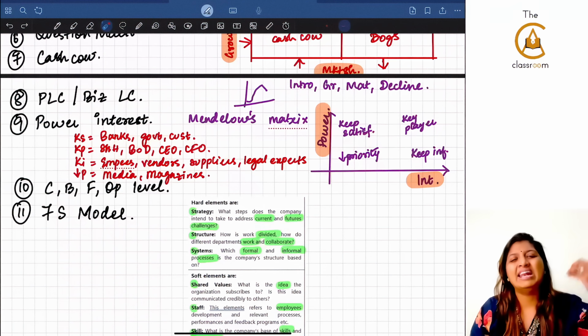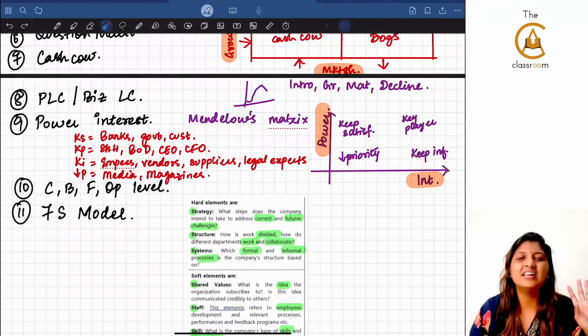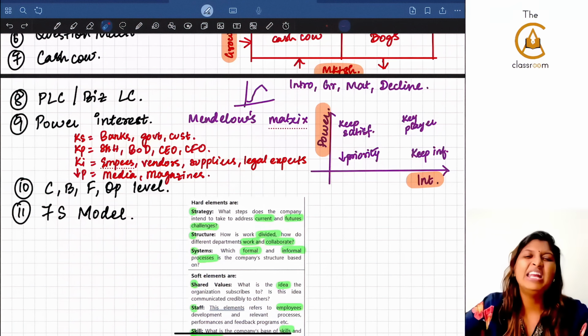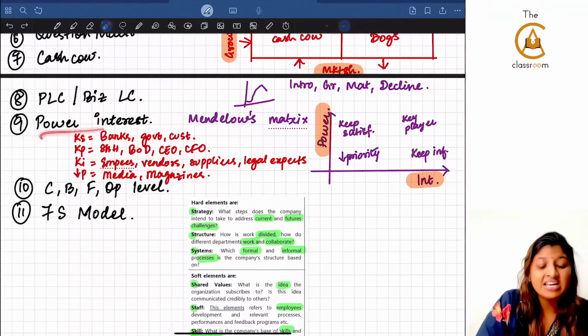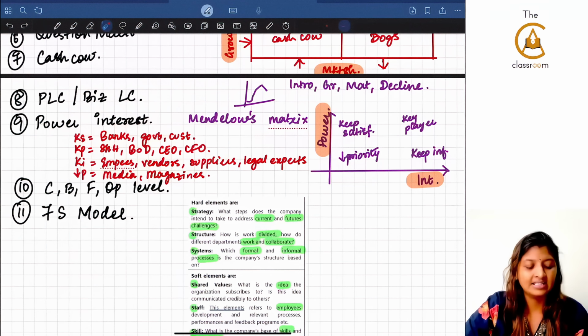Low priority people neither have the power nor are they really interested in the business. Media houses, magazines, business magazines, all of those people will come here. This is power-interest stakeholders, they can ask it in the exam, guys.